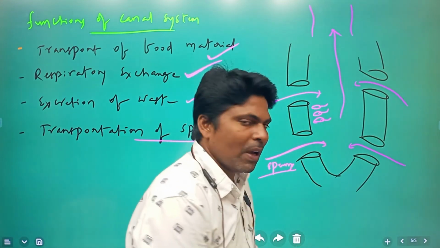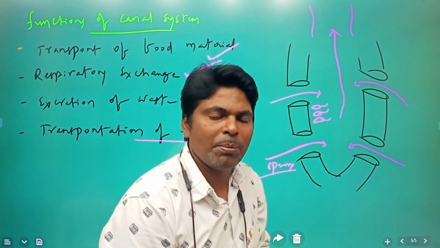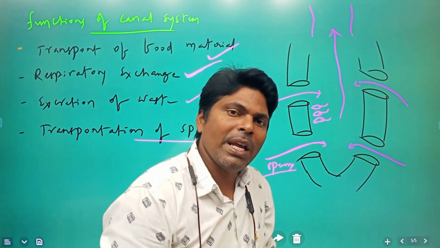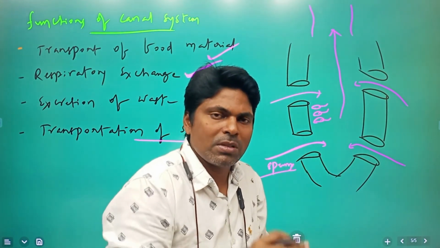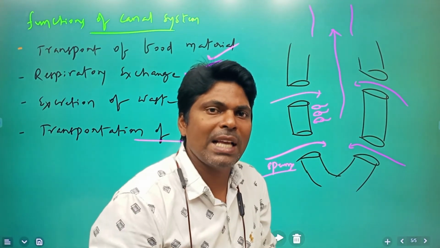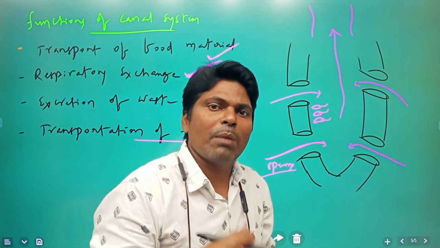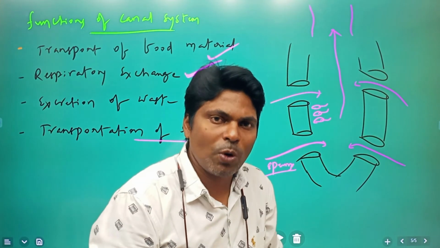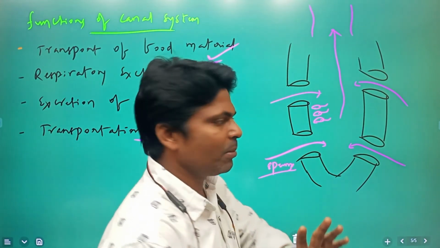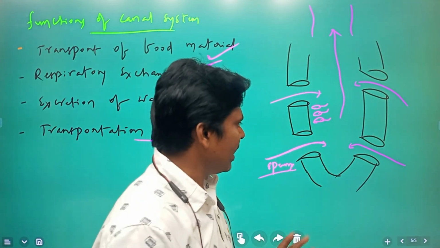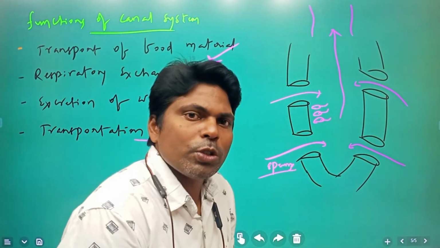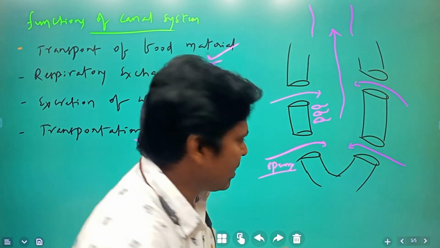Sponges are hermaphrodites, meaning bisexual. They have a male reproductive system as well as a female reproductive system. This first type of organism we call bisexual or hermaphrodite, also known as monoecious. Remember, this terminology is very important to understand the things. These hermaphrodites can produce both male gametes as well as female gametes.